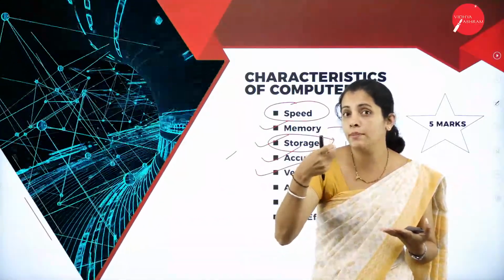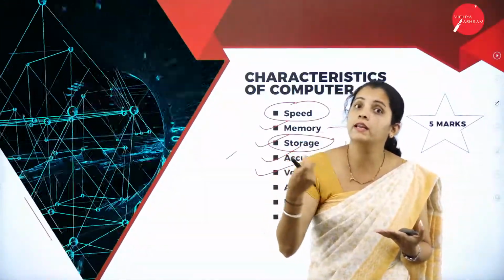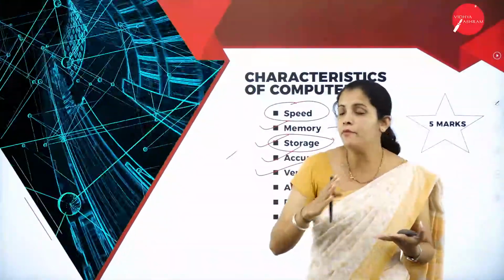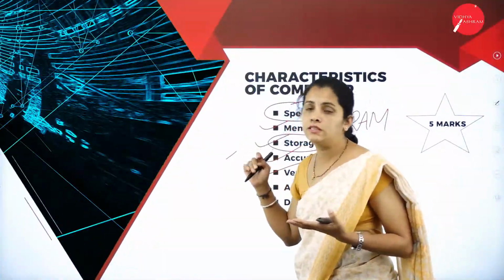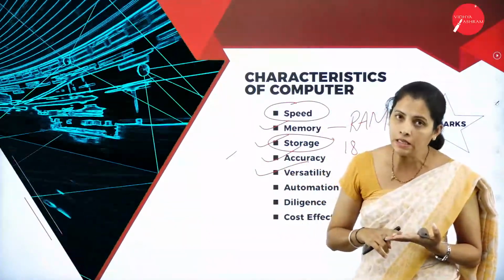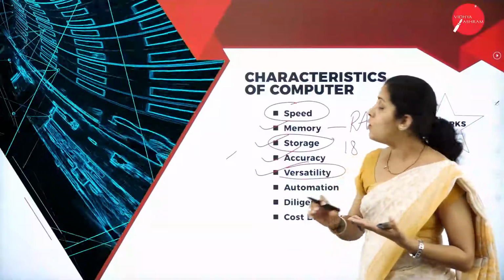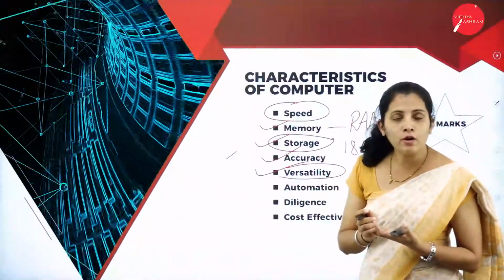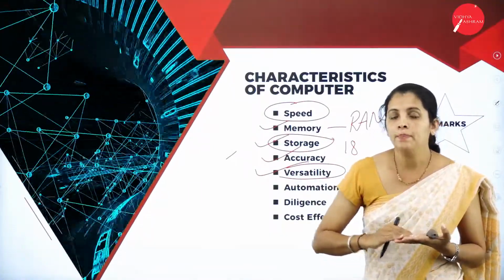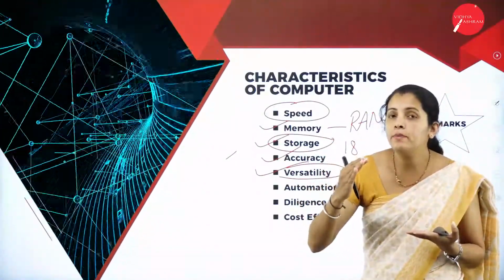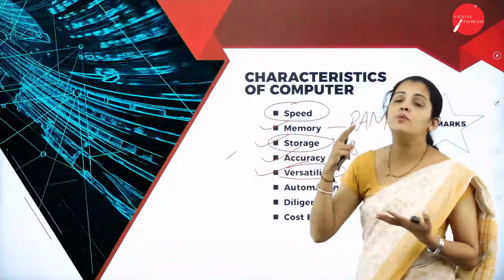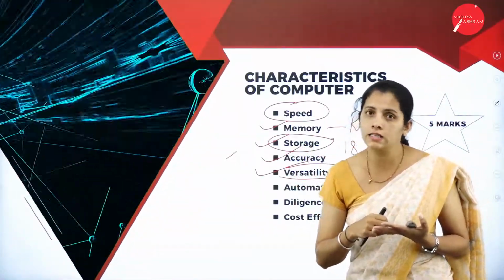That means they are capable of acting multiple characters. In the same way, the computer system is capable of performing multiple tasks. So it is called versatility, because while executing one program, the user is capable of listening to music. That means it is possible to perform more than one task at a time.